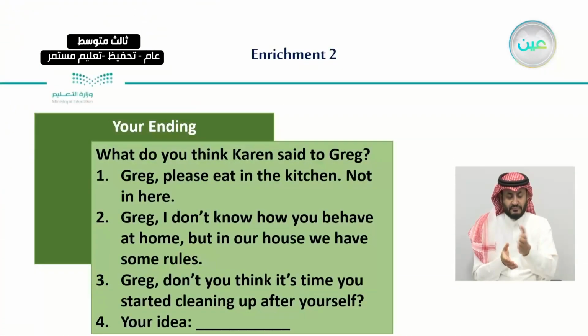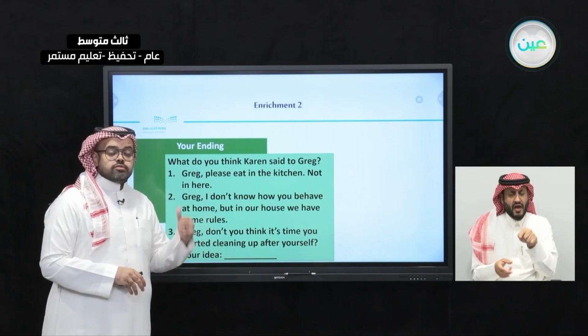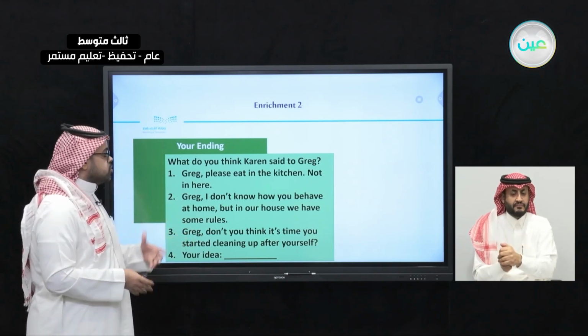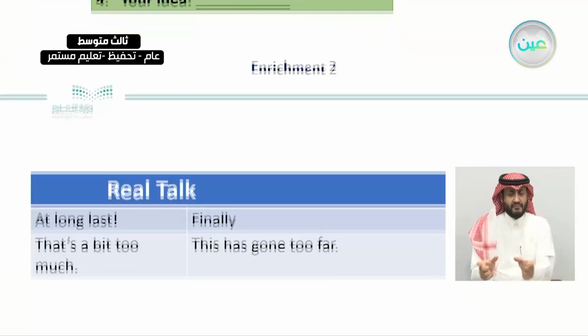And after this, we had a conversation that still needs an ending. Put yourself in Sylvia's place, and what would you do? Would you, for example, go straight to the nephew and say, "Please eat in the kitchen, not in here?" Or, "I don't know how you behave, but here we have some rules." Or, "Don't you think it's time to start cleaning up yourself?" So after reading how she is annoyed by her nephew, it's our part to write down or think of an appropriate ending for her.